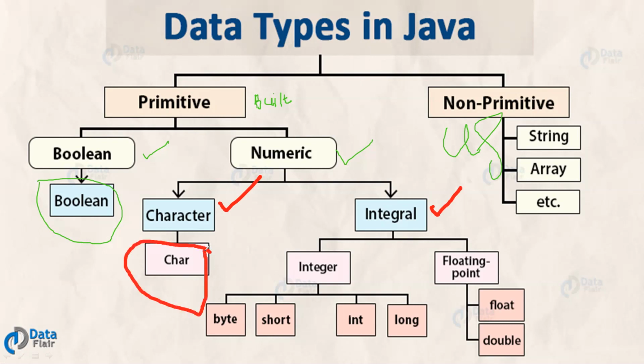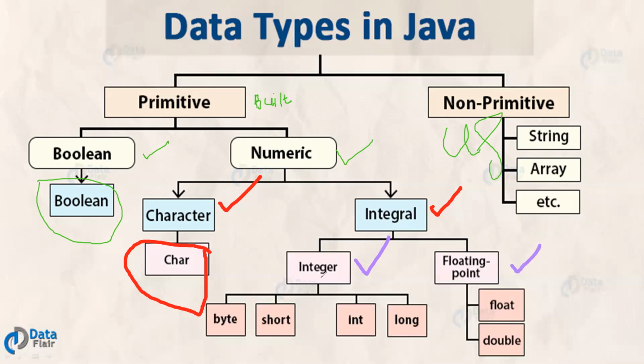Under this data type we can store the value of a single character. That character may be a number or a symbol or an alphabet, whatever it may be, it will be treated as a character. Integral is again divided into two types: integer and floating point number.